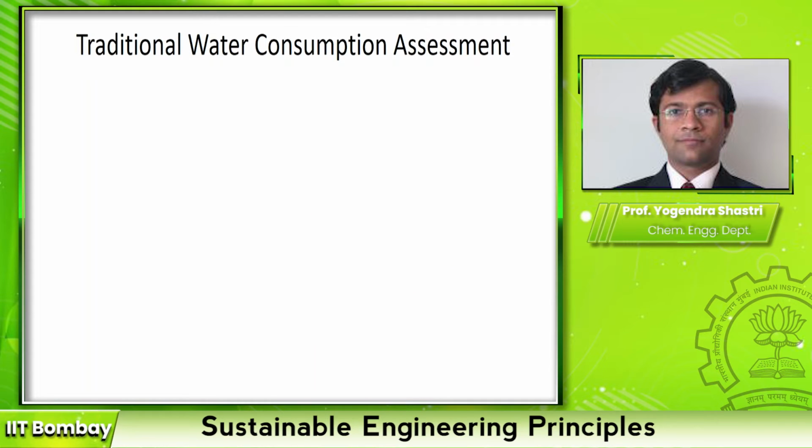So it's not that water consumption has not been a point of concern in the past. There has been a lot of focus on water consumption in industries, for example, and there are concepts like zero liquid discharge which aim at reducing the water discharge, reducing the pollution, as well as ensuring that most of the water gets recycled within the industry.